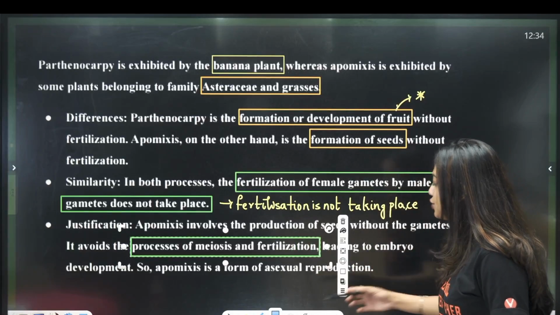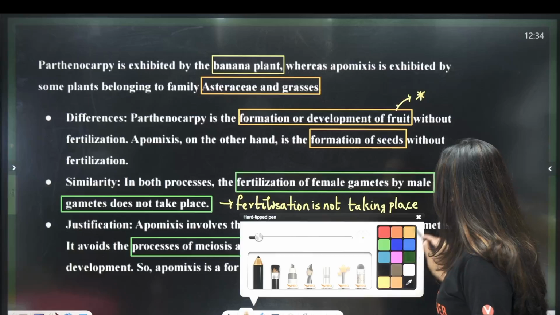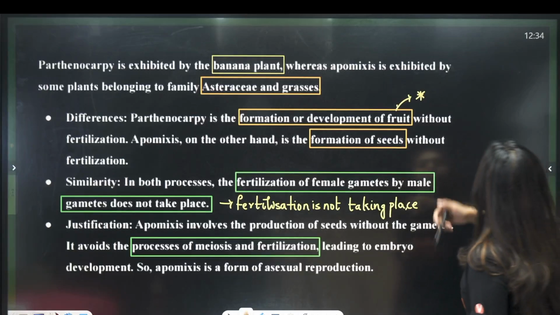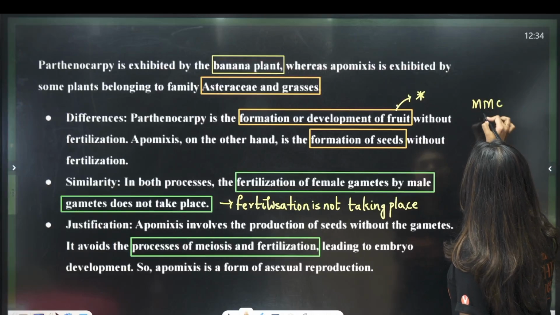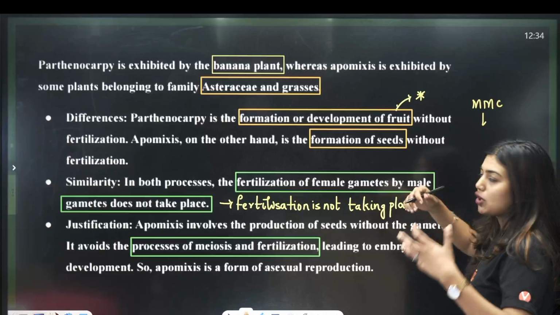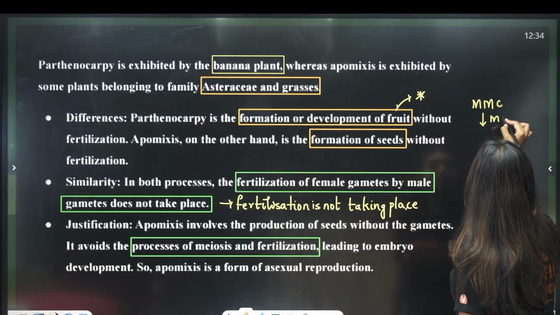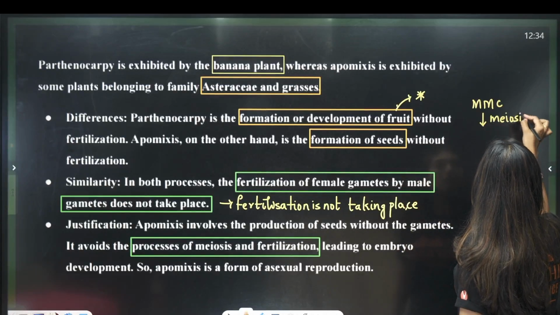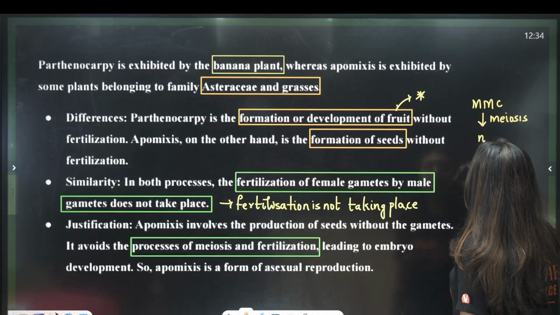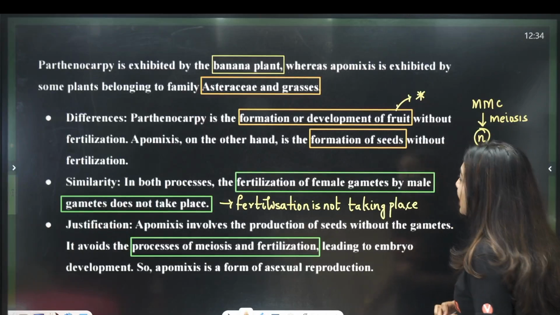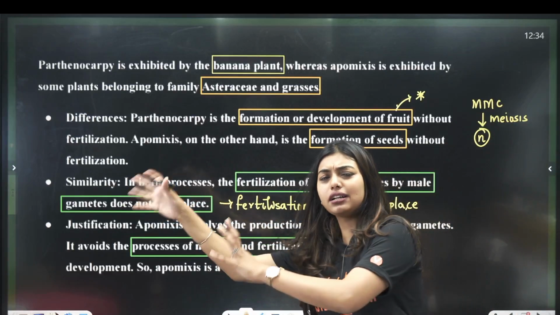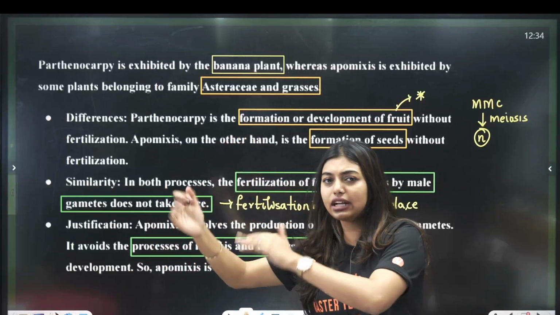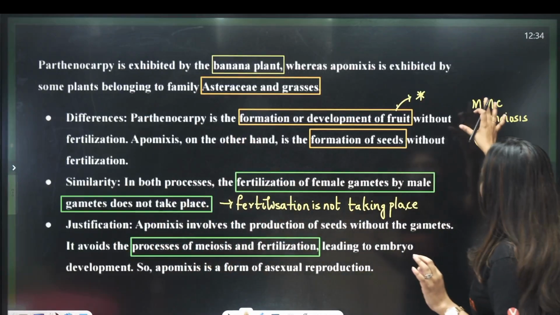So, here something that you need to remember is what is going to happen, students. See, normally what is going to happen? The MMC, the megaspore mother cell, is going to be there, it is going to divide, meiosis is going to happen, reduction division is going to happen, and it is going to form your haploid gametes. That means your functional megaspore, then later mitosis will happen, they will form the embryo sac, it will continue. Now, this is what normally happens.